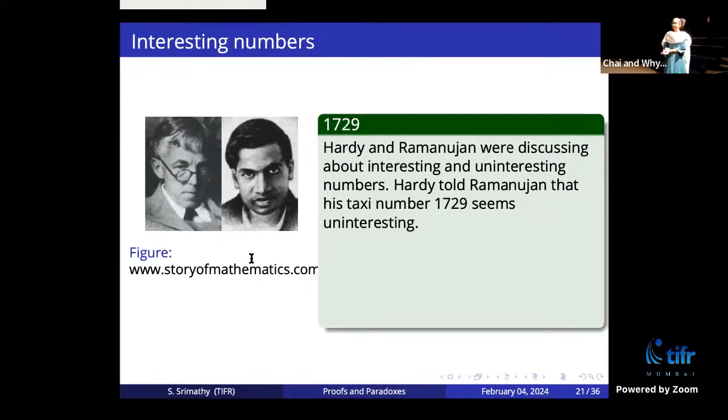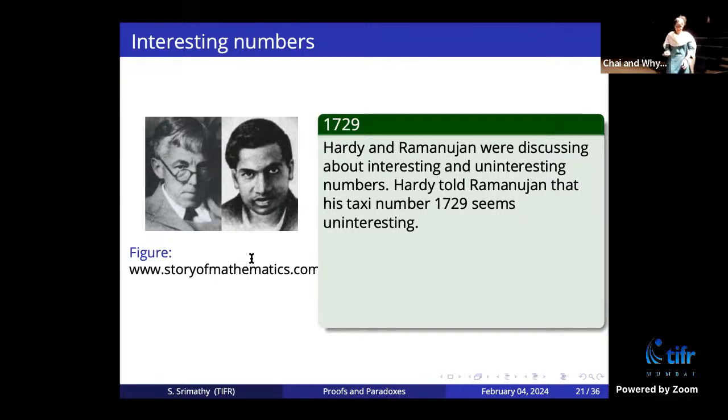So the first one I want to talk about is interesting numbers. This story goes back to Hardy and Ramanujan. They were two great mathematicians, and they were discussing interesting and uninteresting numbers. They were talking about which numbers are interesting, which numbers are not. And Hardy told Ramanujan that his taxi number 1729 seems uninteresting.